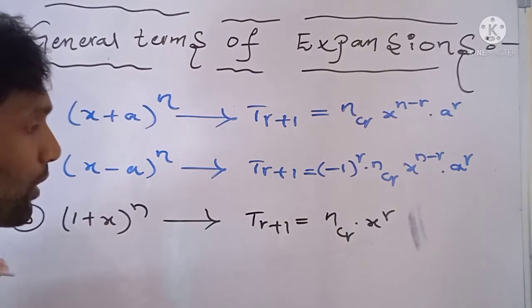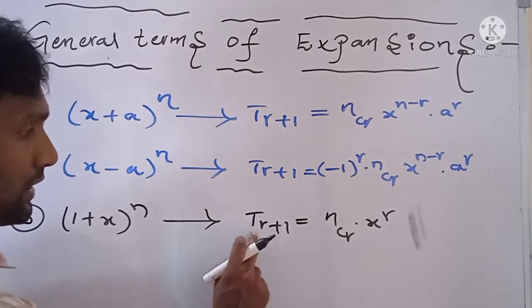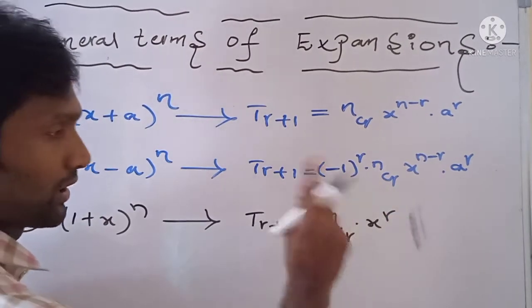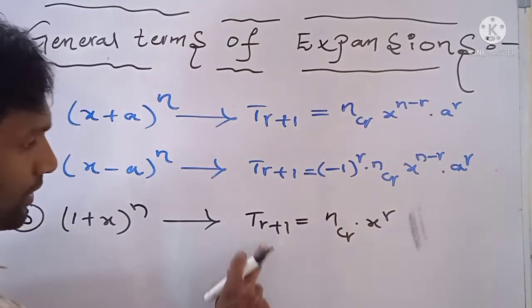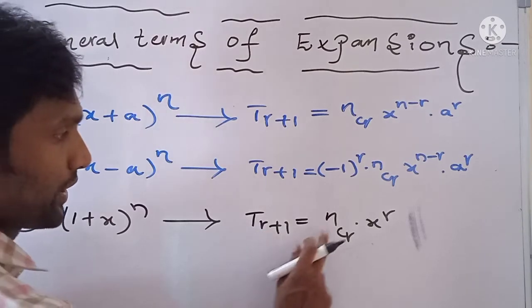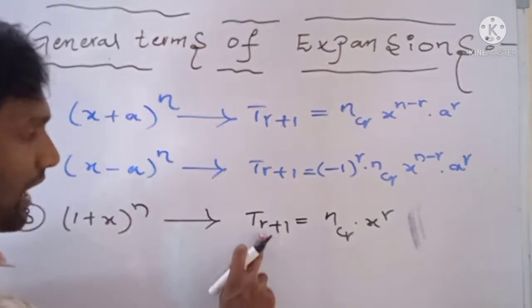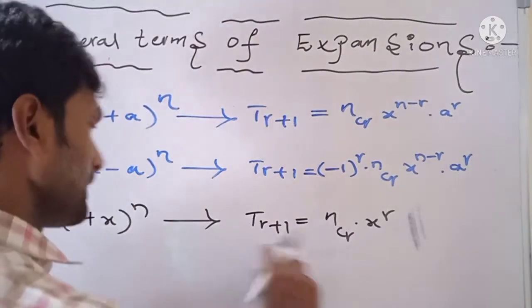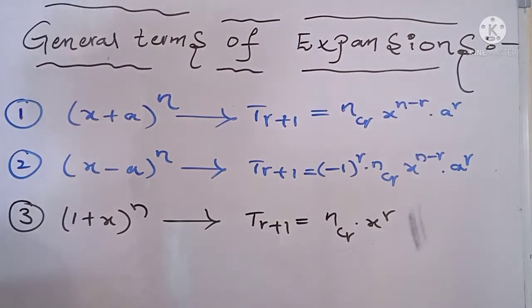R equals 0, then we get the first term t1, nC0 x power 0, that means 1 into nC0. Suppose r equals 1, t2 equals nC1 x. r equals 2, t3 equals nC2 x square. That means in the expansion of (1 plus x) whole power n, all the terms are positive.